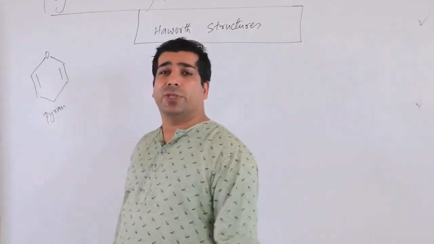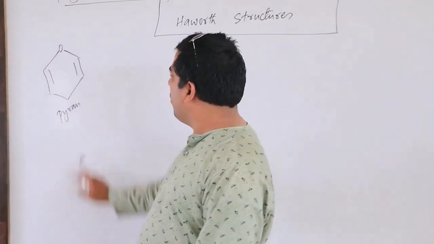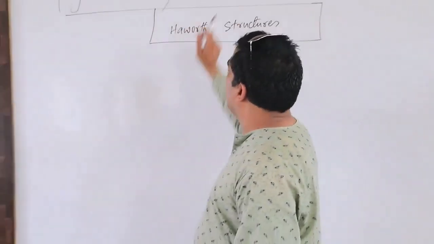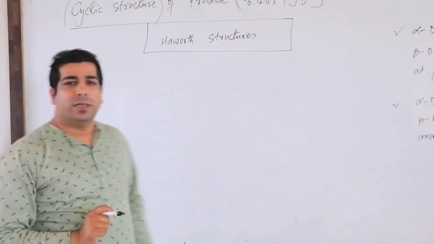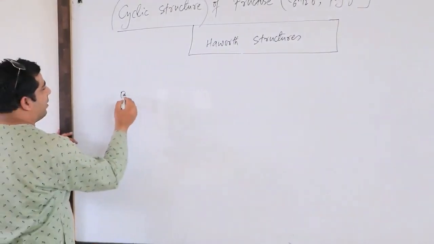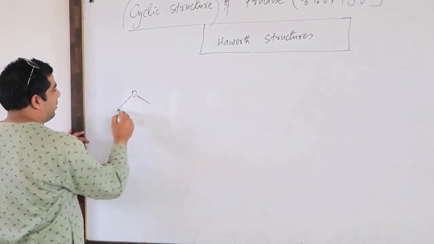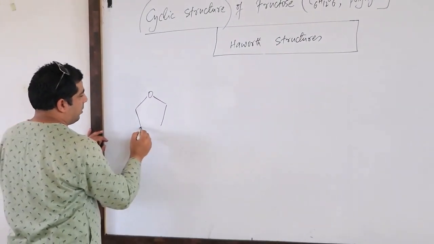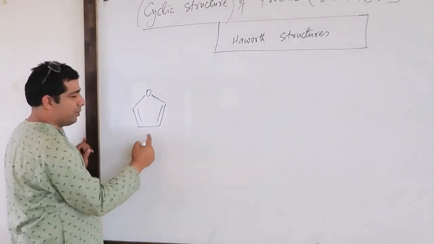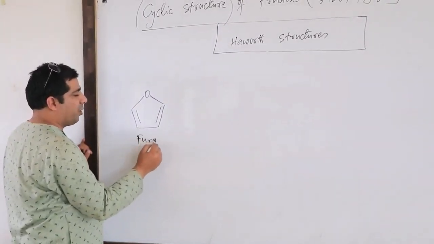So it was a heterocyclic compound. But now in case of fructose, I will be taking a furan ring, which is also heterocyclic. This particular compound is basically furan.